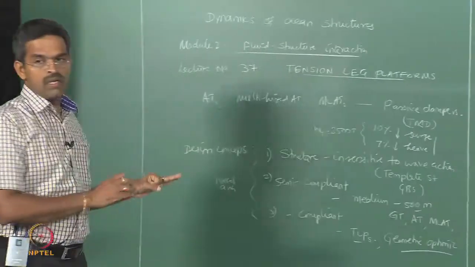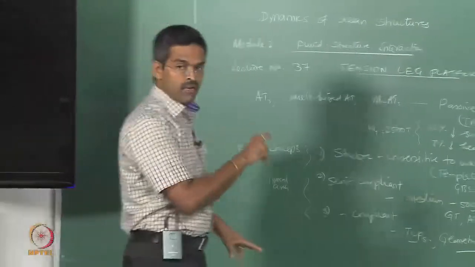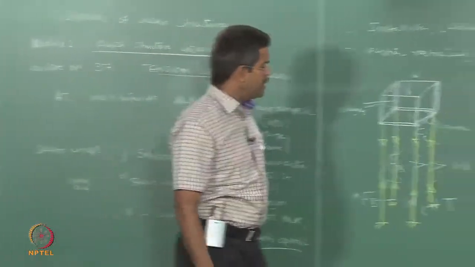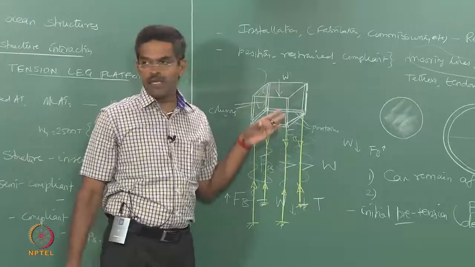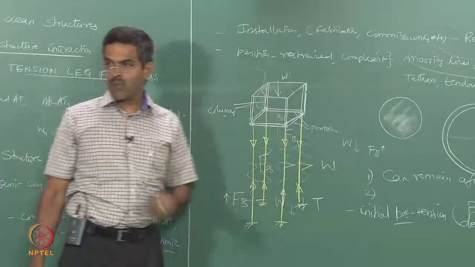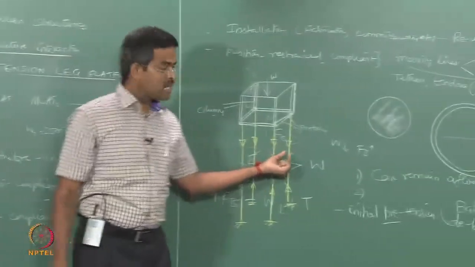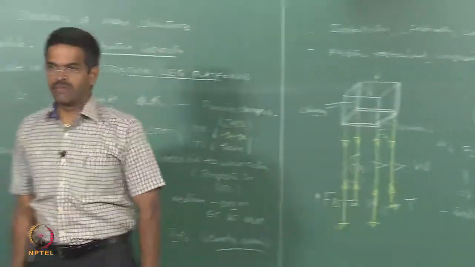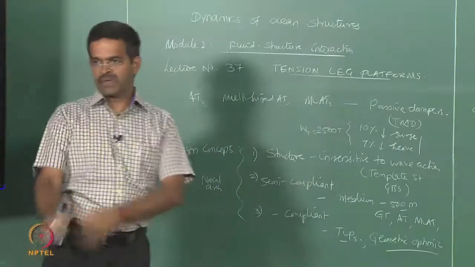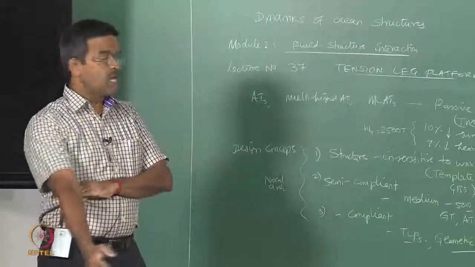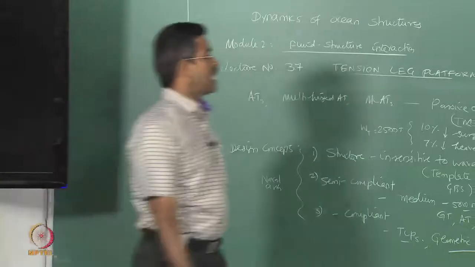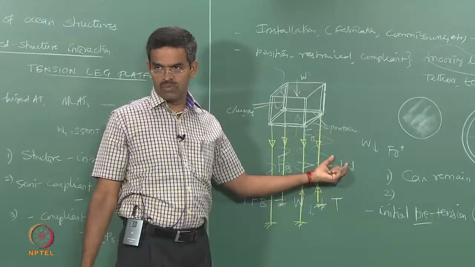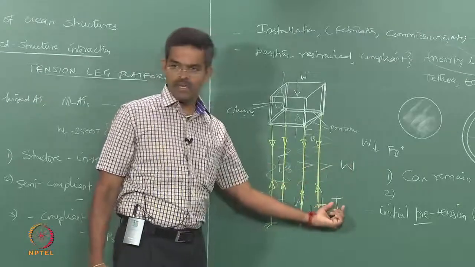So that is why it is called tension leg platforms. All legs will remain in tension all the time. There is no question that at any service time in a TLP, these tethers will again slacken. Why? Because they are not tension imposed, they are pre-tension imposed. Tension is already there. If you do not have tension in the platform, you cannot commission the platform at all. And this value is very, very high, because I said buoyancy exceeds W by a large number. Therefore this compromise has to be done only by T0.